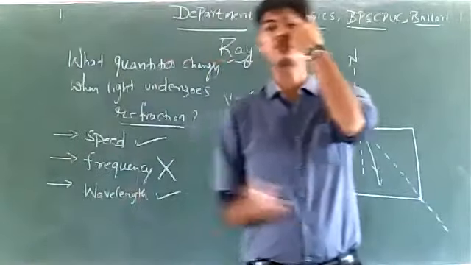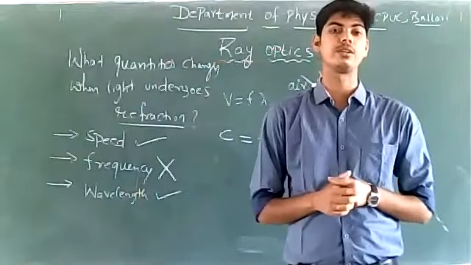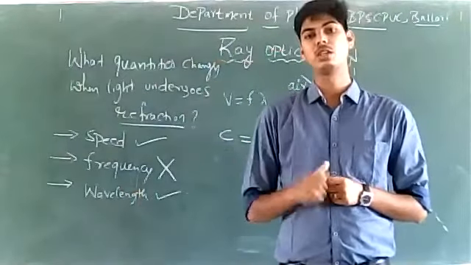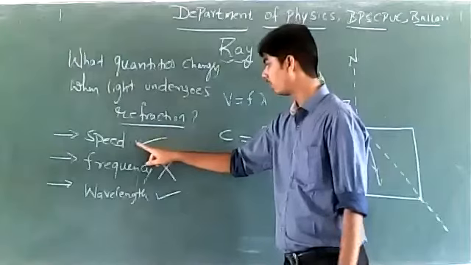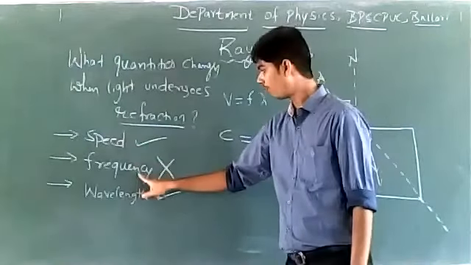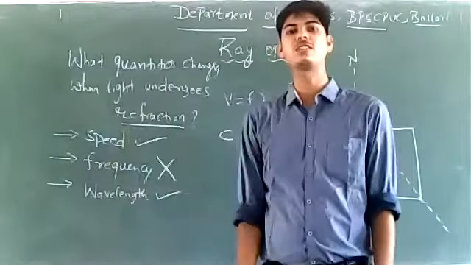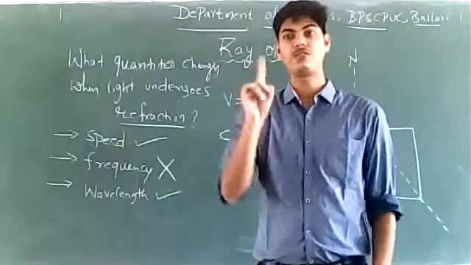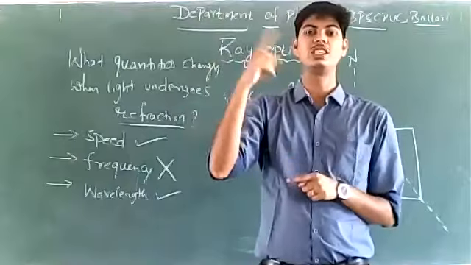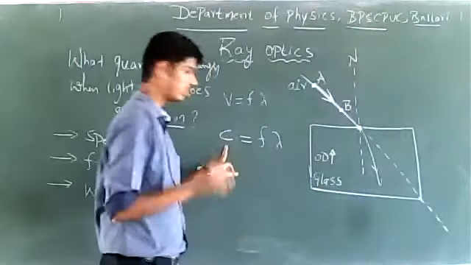Whereas in case of reflection of light, speed, frequency and wavelength remain the same. None of these changes in reflection of light. There is no change in medium of light, so speed doesn't change.